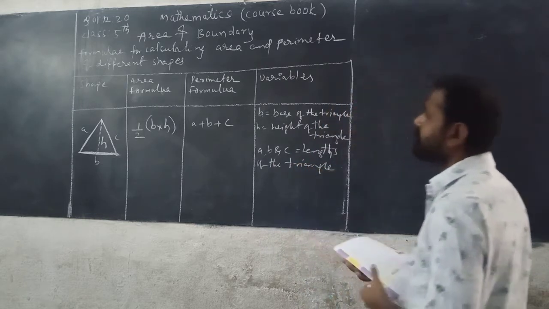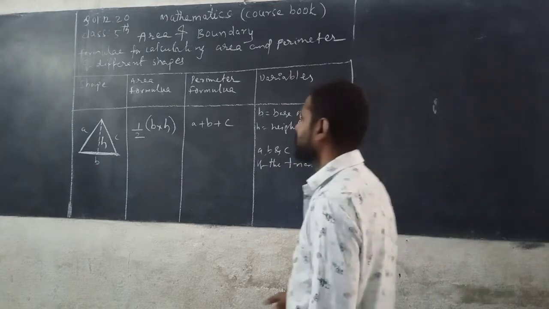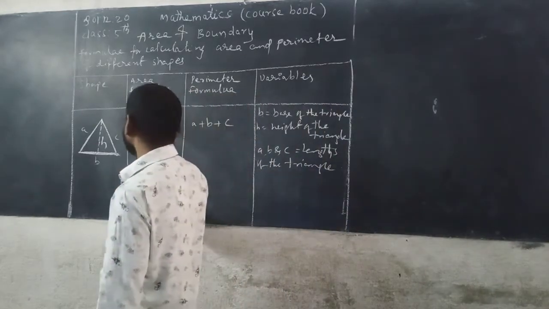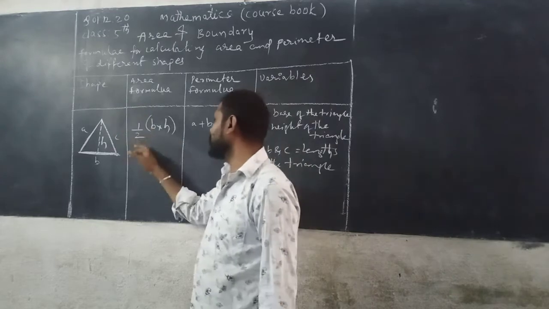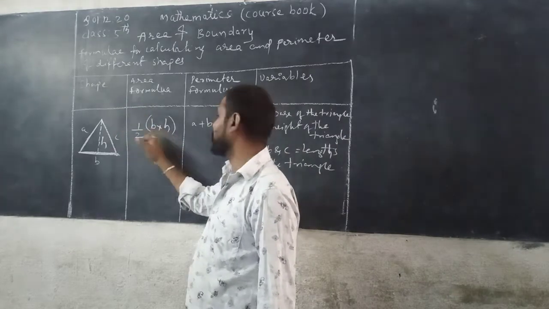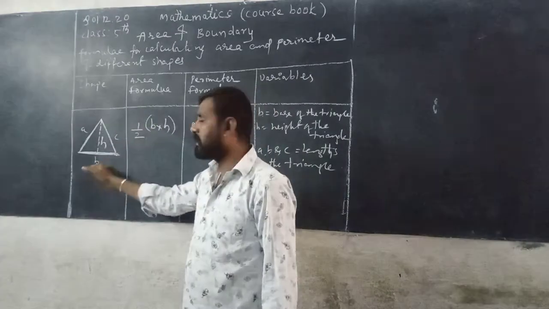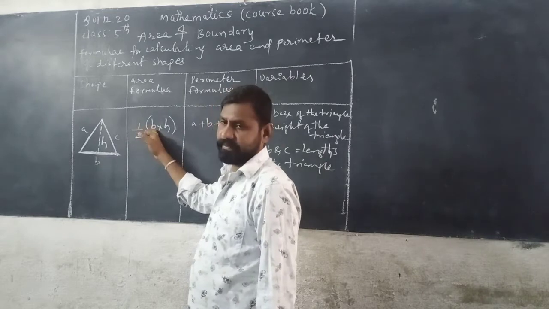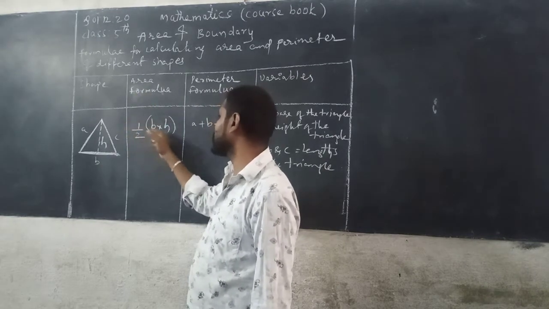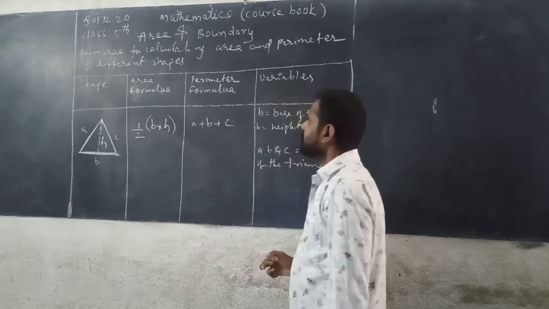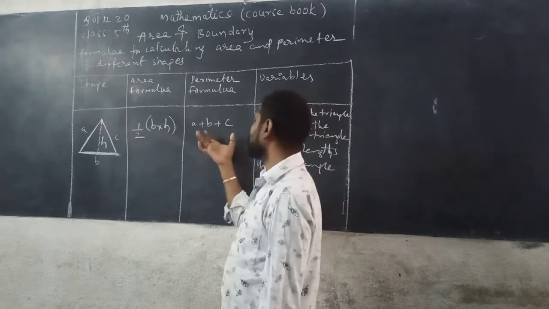So this is the formula for the triangle. Area of a triangle is equal to 1 by 2 base into height. Here B is for base, not side. H is for height. Now next, the perimeter of the triangle is equal to the sum of the sides.